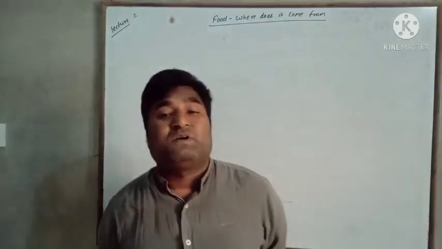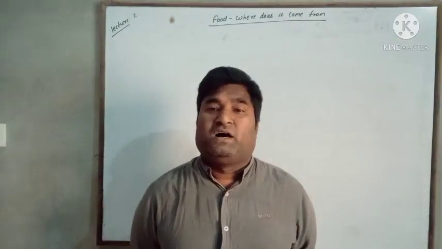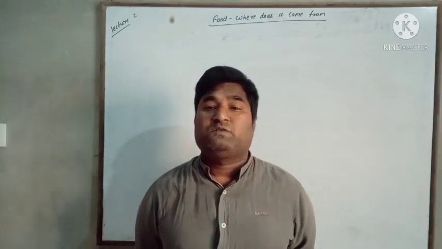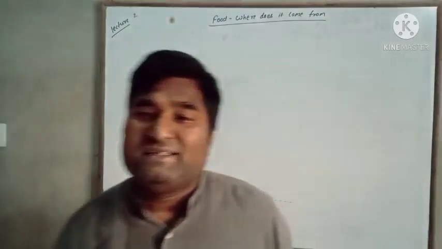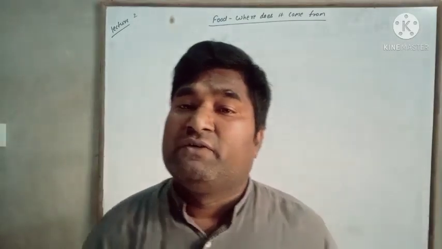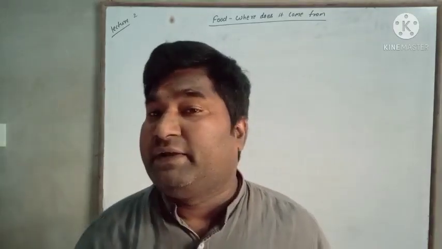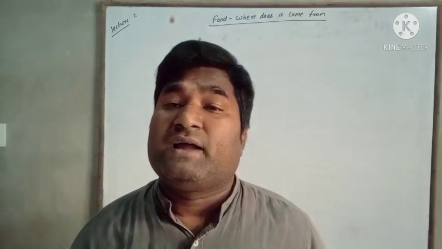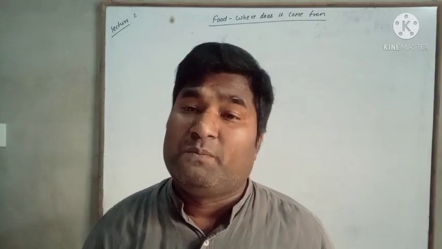These consumers are of three types: herbivores, carnivores, omnivores. Plant eaters are called herbivores, flesh eaters are called carnivores, and plant and flesh eaters are called omnivores.